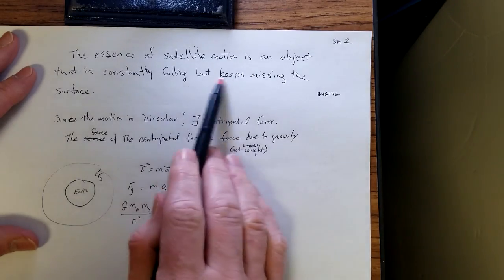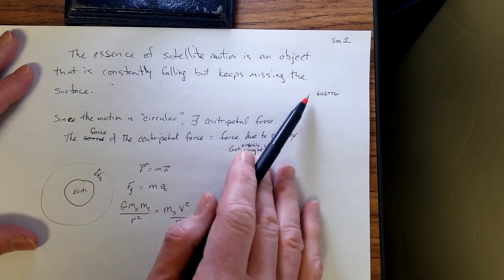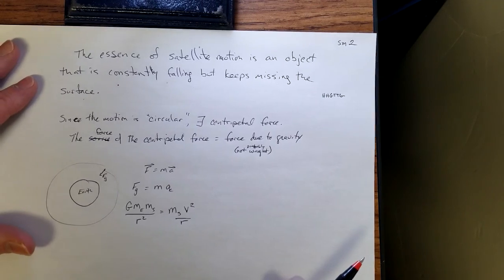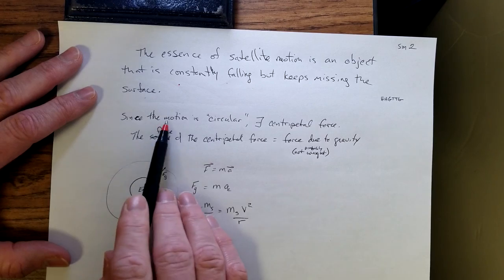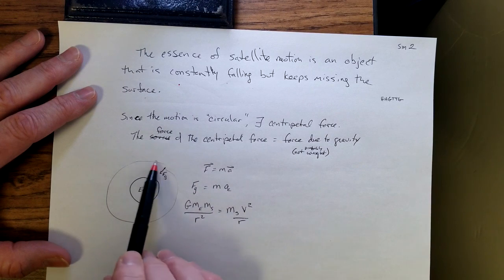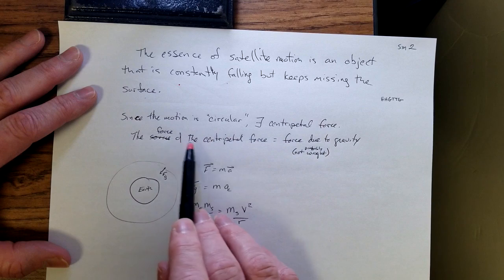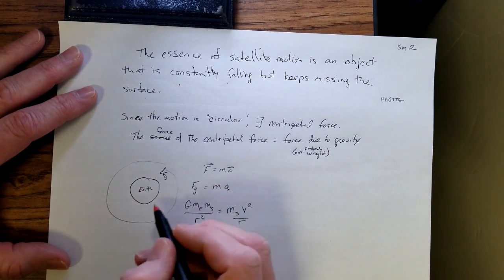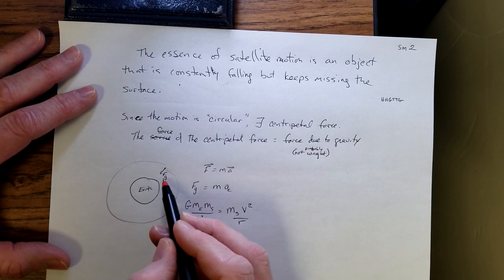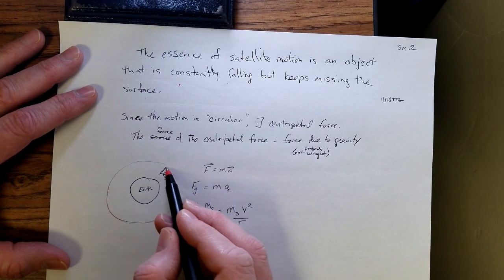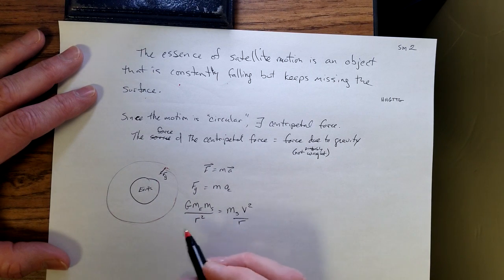So basically, you have an object that is constantly falling but keeps missing the surface. And there was a line in Hitchhiker's Guide to the Galaxy: the secret of flying is to throw yourself at the ground and miss. Since the motion is circular here, it's going all the way around, there exists a centripetal force, and that force is the force due to gravity. So for satellite motion, we have an orbit where the force due to gravity is acting on it. This object is constantly falling, but constantly missing the Earth, and that's a satellite.